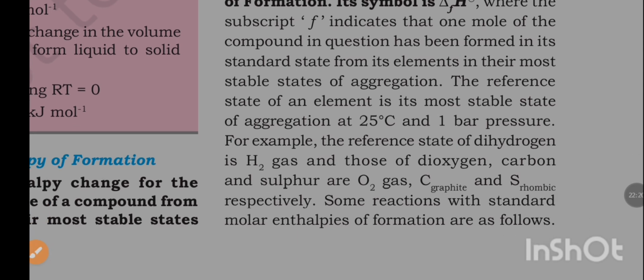The reference state of an element is its most stable state of aggregation at 25 degrees Celsius and 1 bar pressure. For example, the reference state of dihydrogen is H2 gas, and those of dioxygen, carbon and sulfur are O2 gas, C graphite and S rhombic respectively.